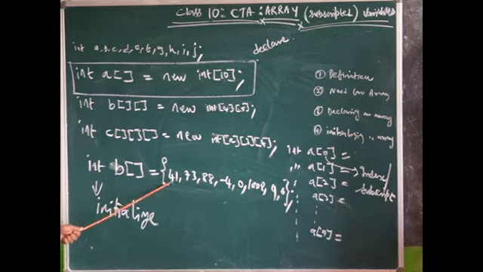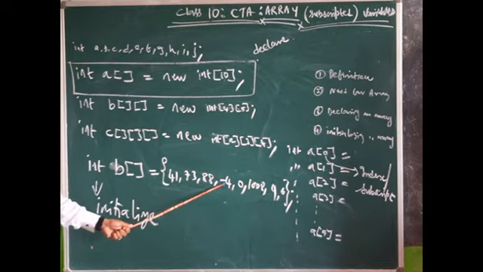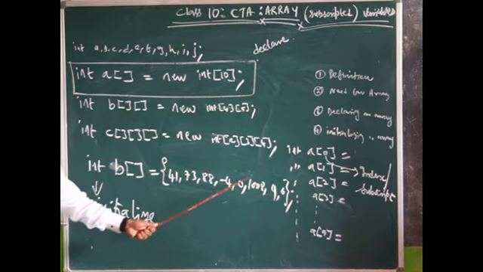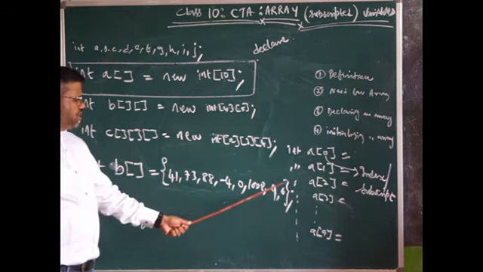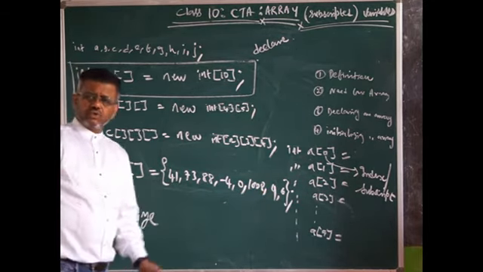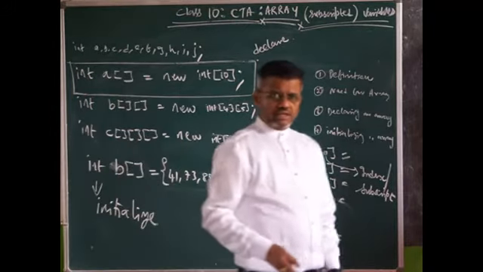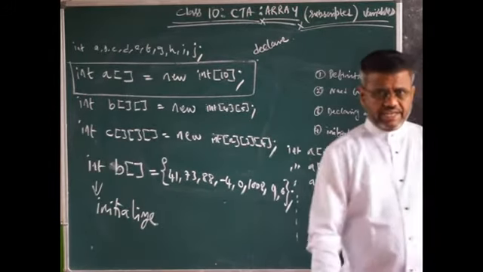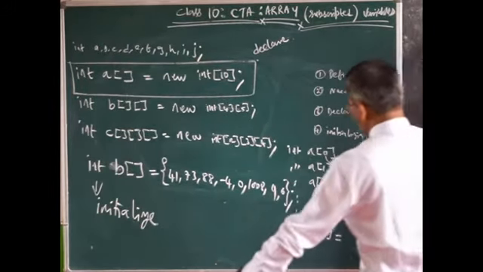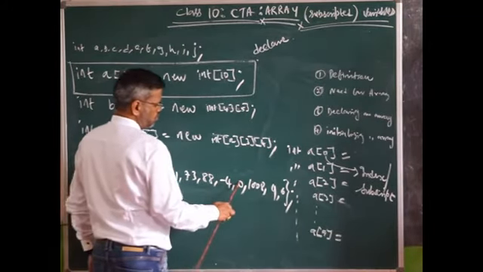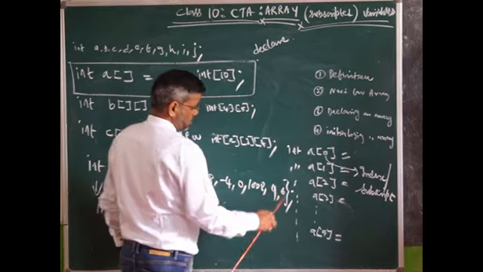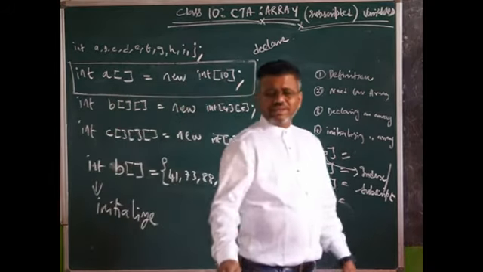So this becomes B of 0 is 41, B of 1 is 73, B of 2 is 88, B of 3 is -4, B of 4 is 0, B of 5 is 108, B of 6 is 9, B of 7 is 6. So 0 to 7, how many of them are there? What is the length of the array? 8.